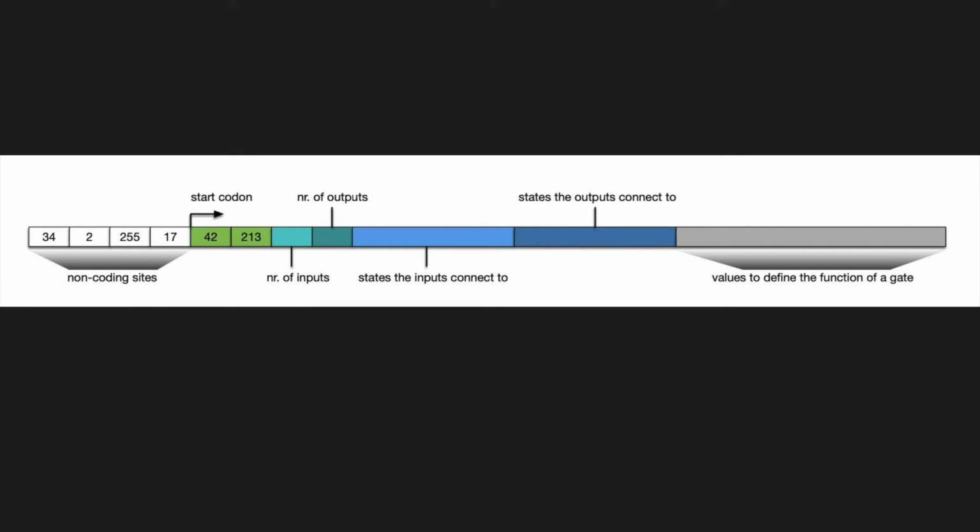The Markov brains can be encoded by a genome, which is simply an array of numbers. A start codon tells the decoder to start reading the next sections, which define which gate it is, how many inputs and outputs it has, and which nodes it is connected to. Each generation, the genes of the best performing agents are chosen to produce the next generation. The genes are randomly mutated using insertion, deletion, and copy. These random mutations cause evolution to take on different paths.